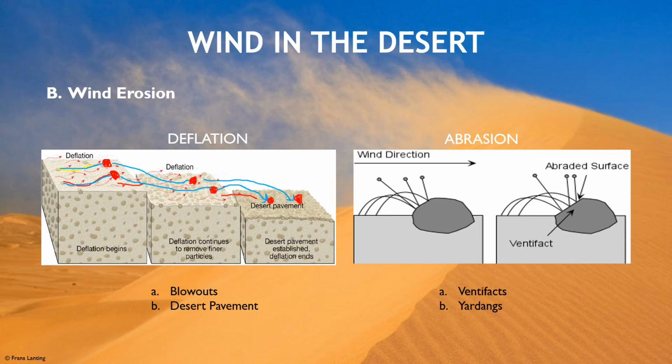The two types of wind erosion that can occur in a desert are deflation and abrasion. Deflation is the process where wind removes surface materials. Deflation produces blowouts or shallow depressions and desert pavement or a surface of coarse pebbles and cobbles. Abrasion, on the other hand, is where the particles are moved by the wind. It produces ventifacts or stones with flat faces and yardangs, which are wind-sculpted ridges.